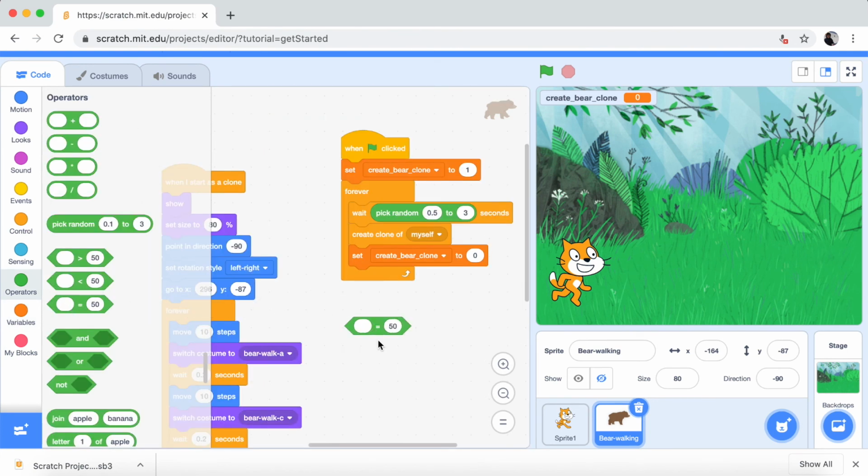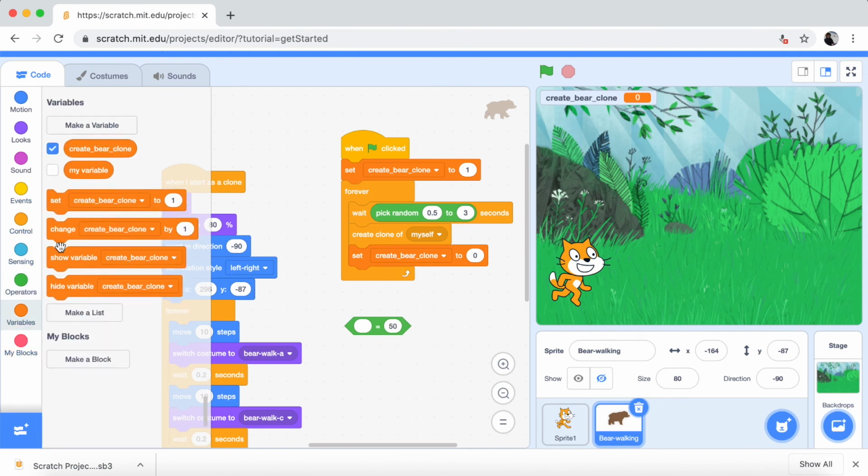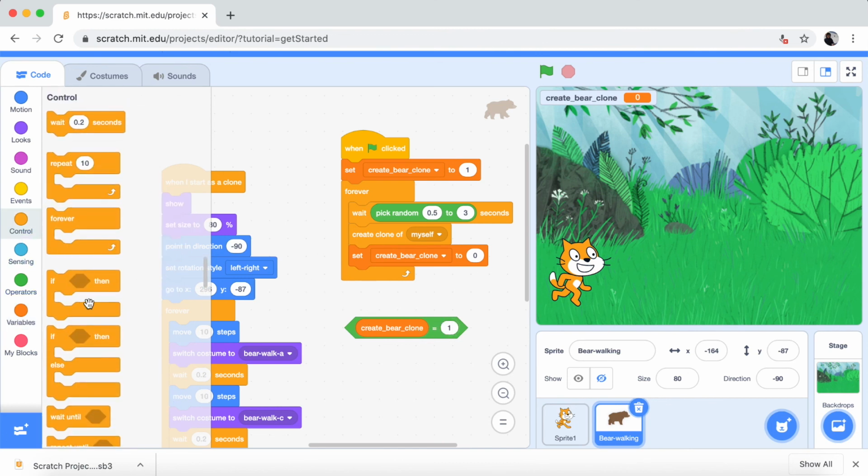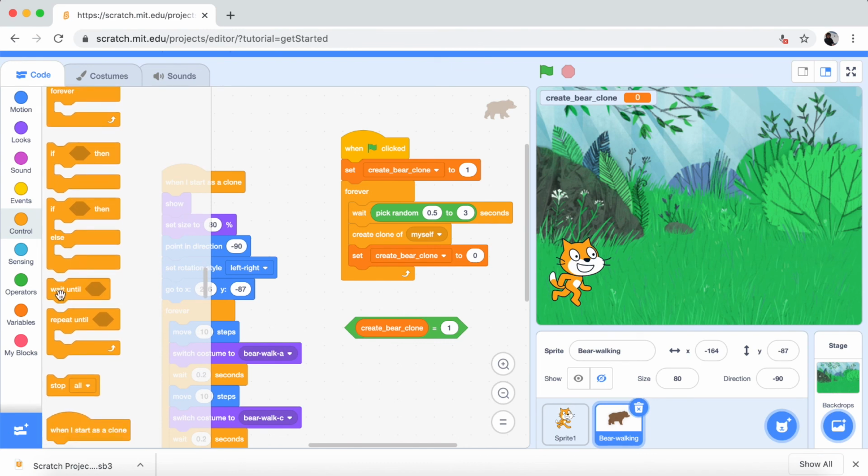Take the one which has an equal sign, and then go to variables again, and then create bear clone, and then 1. Control, wait until.